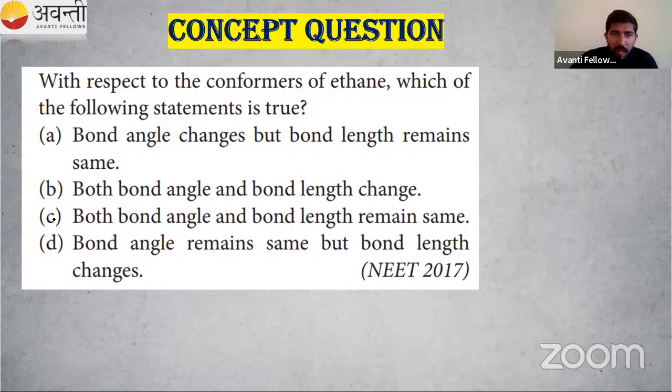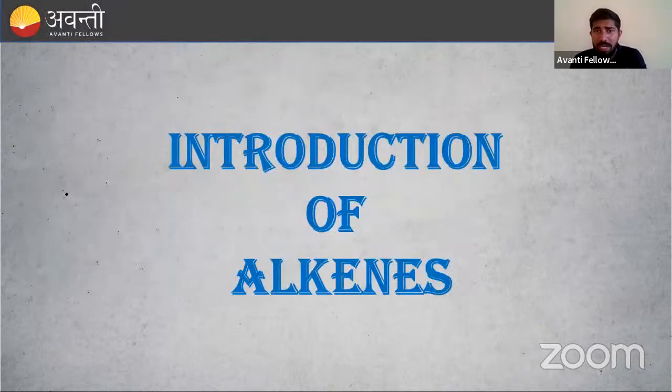So I already mentioned both bond angle and bond length remain the same. There is no change for bond length and bond angle. So C is the correct option for us, right? I hope this is clear to you. We are not changing the bond angle and bond length. So we have solved a question, and we are getting 4 marks from this point. So it's very important to solve the previous year questions, right?